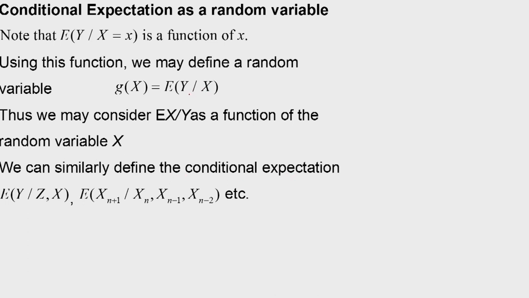Here we have defined the conditional expectation of Y given X, but we can define the conditional expectation of a random variable given multiple random variables. Suppose E of Y given X, Z; similarly E of X_{n+1} given X_n, X_{n-1}, X_{n-2}, etc. Because these definitions are important for us.